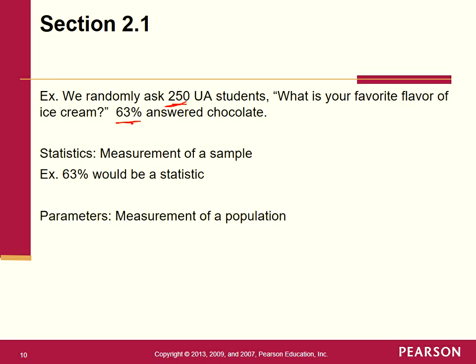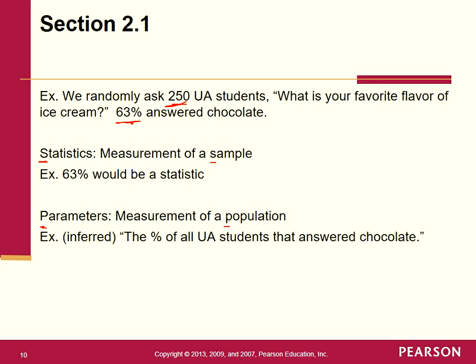What's a parameter? Well, that's a measurement from a population. Here's the good thing: how can we keep these straight, meaning statistics and parameters? Notice statistics start with an S, sample starts with an S. Parameters start with a P, population starts with a P. So you can keep them straight by using that simple little method. Stats come from samples, parameters come from populations.